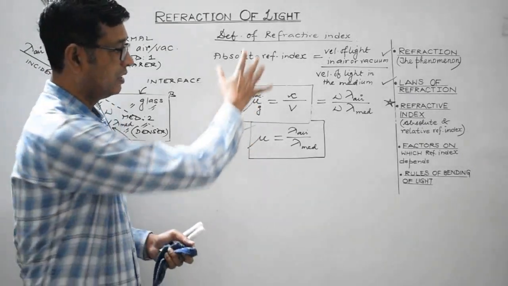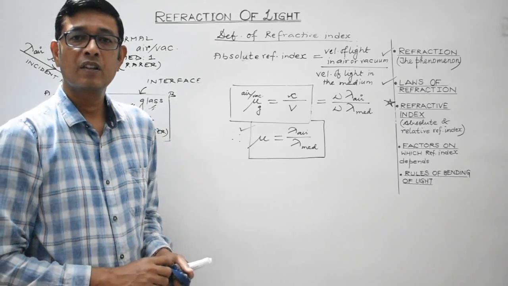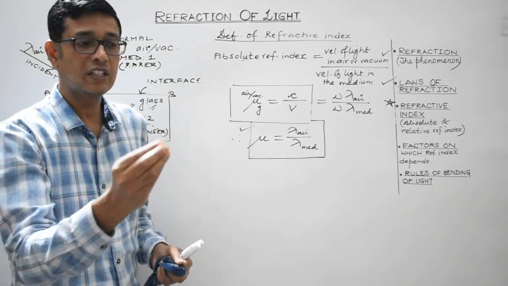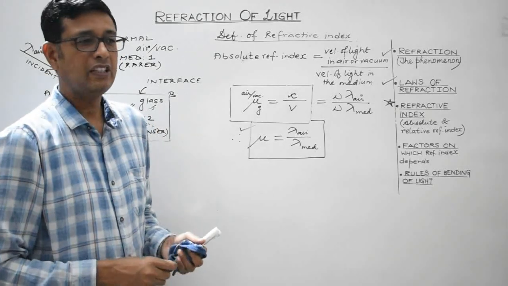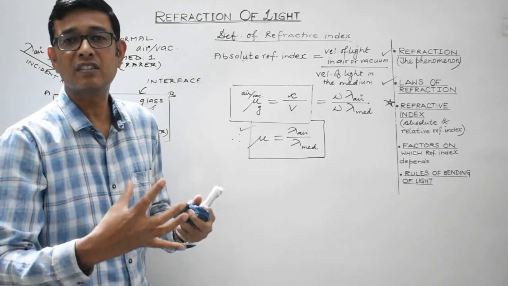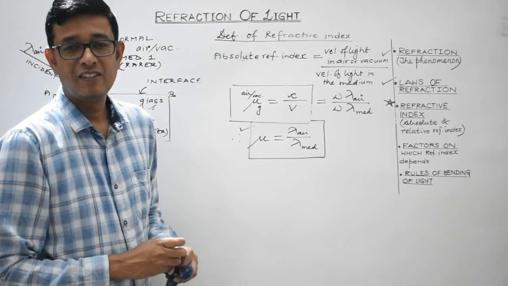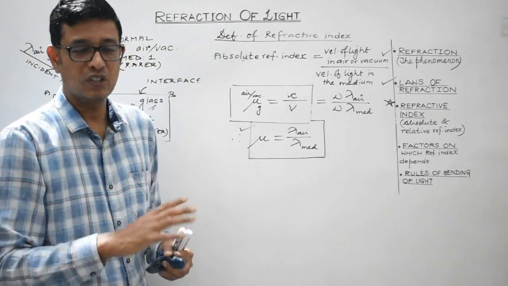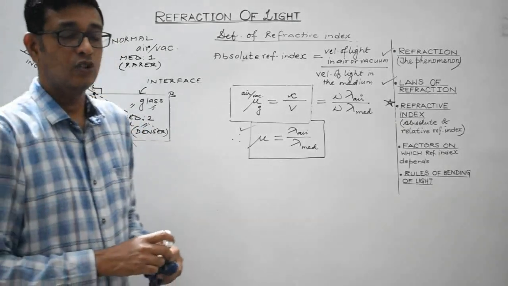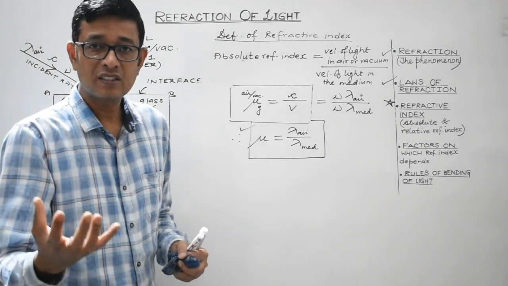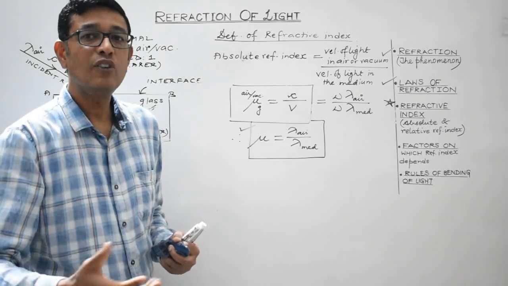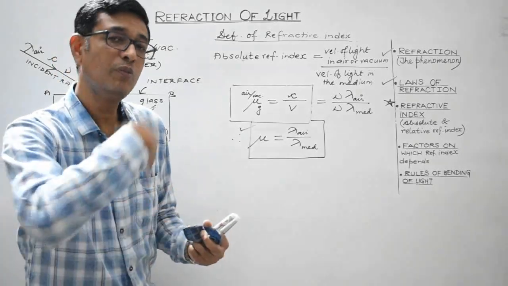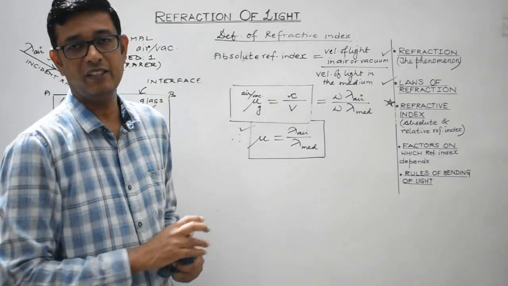So again, let me repeat this topic. Refractive index is the characteristic of a given medium. It basically represents how dense a medium is, right? And it also depends upon the nature of the surrounding medium as well. That also we will discuss. So refractive index represents the density of the medium under consideration. The denser the medium is, the more will be the refractive index of that particular medium.